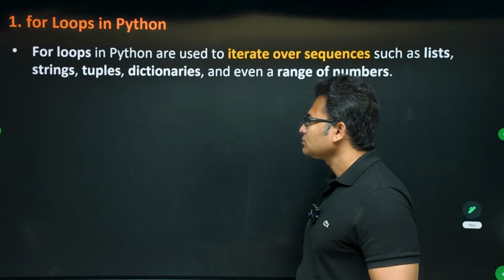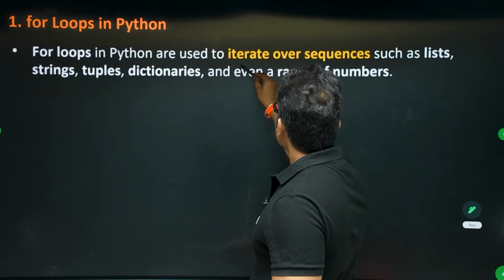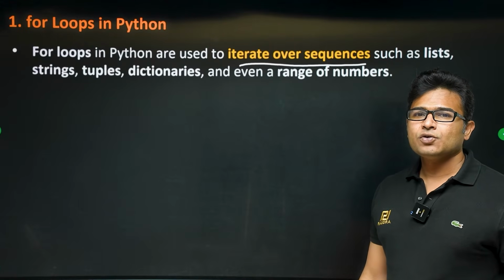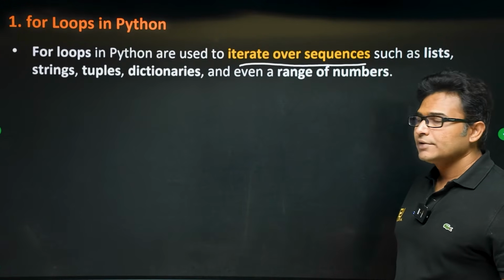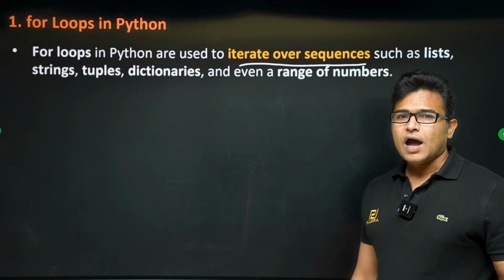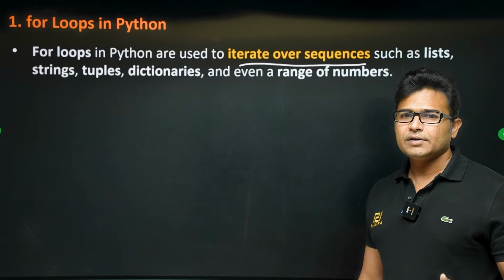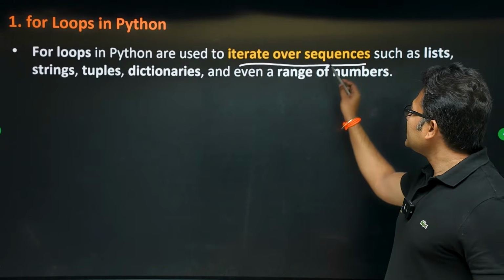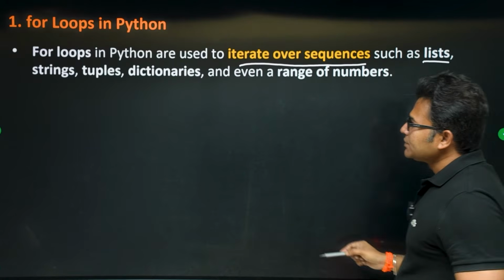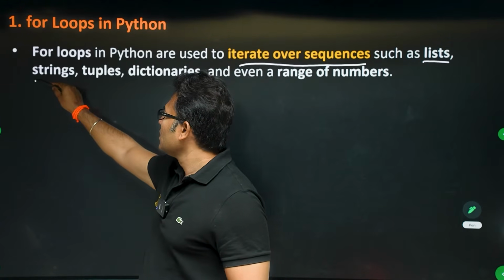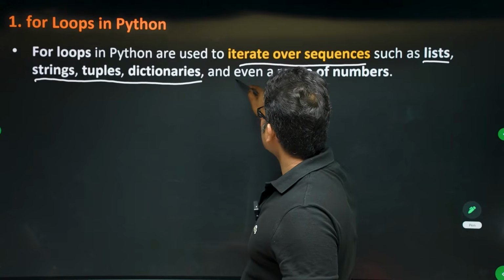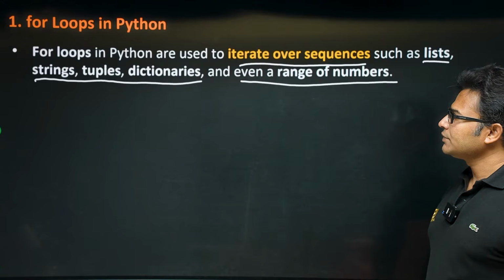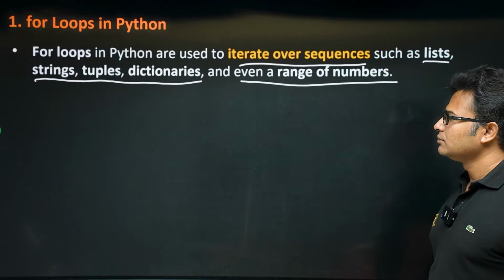Loops in Python are used to iterate over sequences. What are for loops used for? You can iterate over sequences. What are sequences? We have not studied this yet, and I will teach you later, so for now don't worry about it. Lists are sequences. Strings are sequences. Tuples, dictionaries, and even a range of numbers are sequences. Let's talk about range first, then we will talk about the other things.